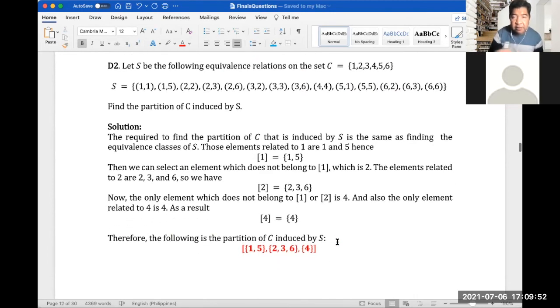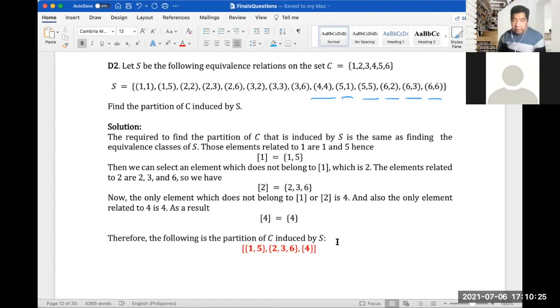So I think this is a discrete mathematics question. Let S be the following equivalence relation on the set C equals {1, 2, 3, 4, 5, 6}. So S is {(1,1), (1,5), (2,2), (2,3), (2,6), (3,2), (3,3), (3,6), (4,4), (5,1), (5,5), (6,2), (6,3), and (6,6)}. So the question is: find the partition of C induced by S.